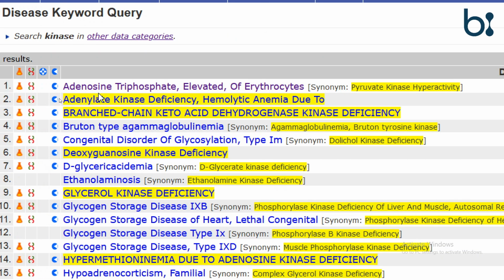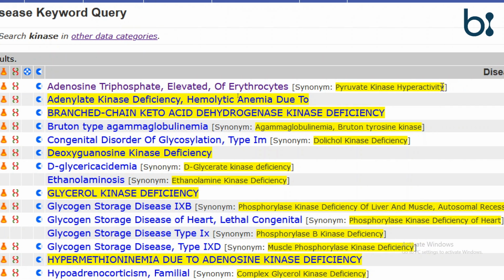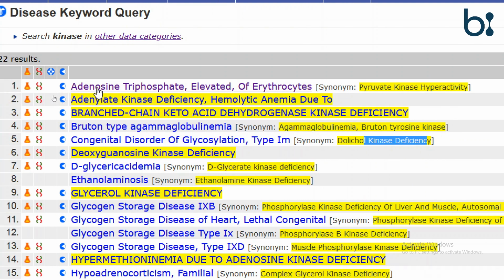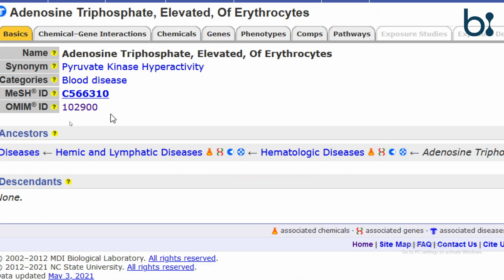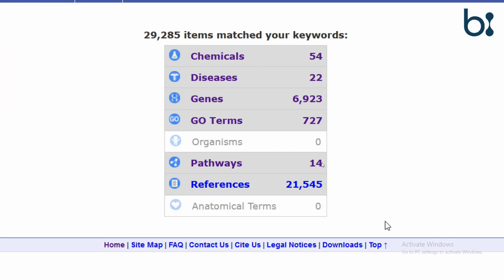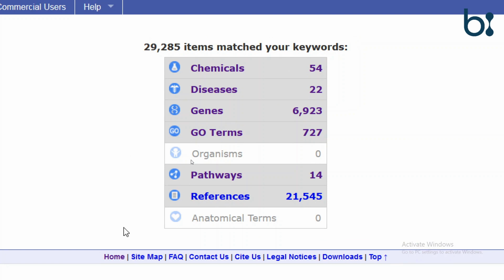We can see kinase hyperactivity. Let's click on the first information. The first disease belongs to blood disease. Similarly, we can visit other entries also and get the results.